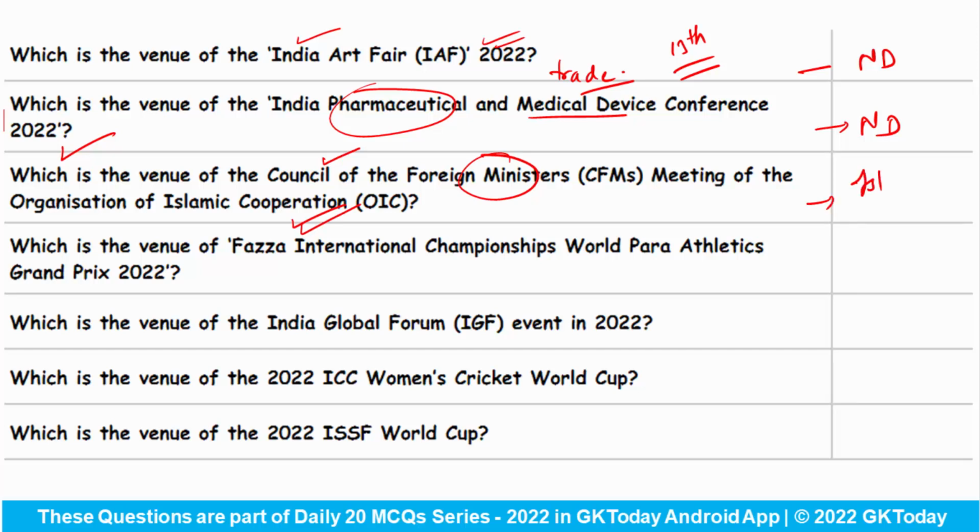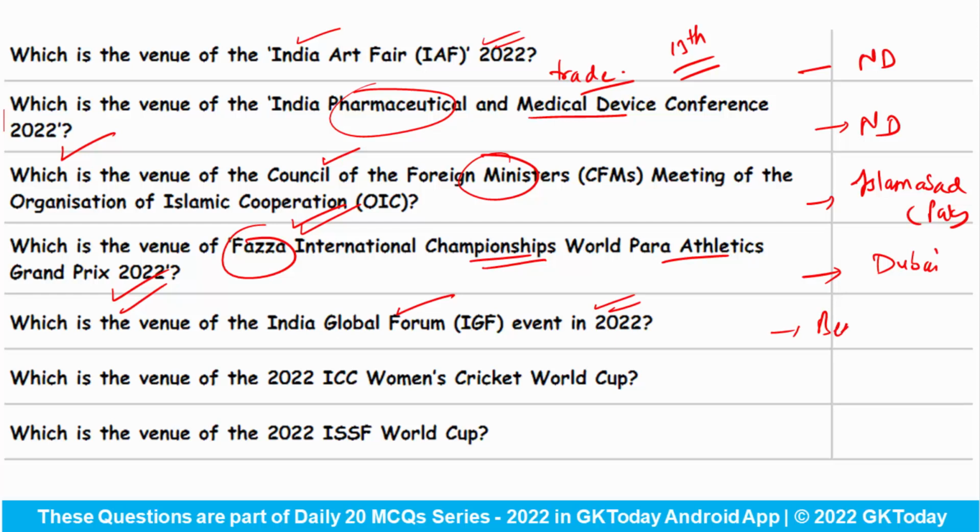The venue for this is Islamabad from the country Pakistan. Which is the venue of the FASA International Championships World Para Athletics Grand Prix 2022? So the venue of FASA International Championship is Dubai. Which is the venue of the India Global Forum event in 2022?